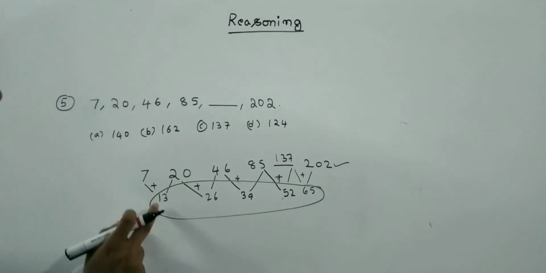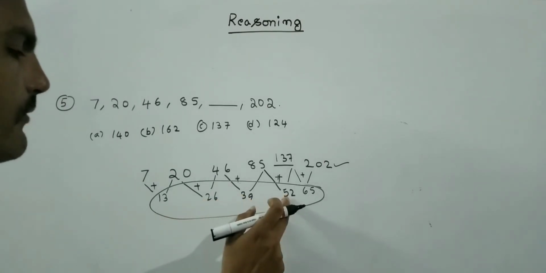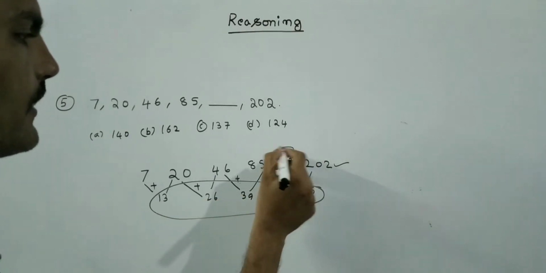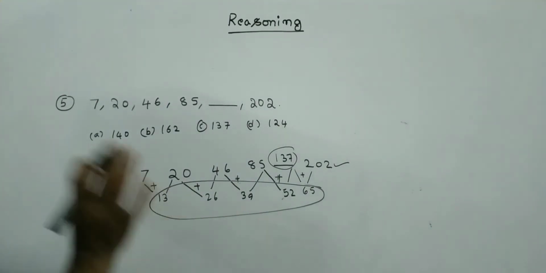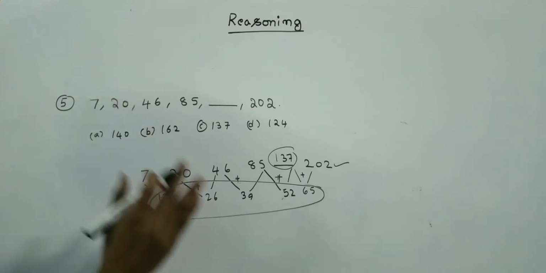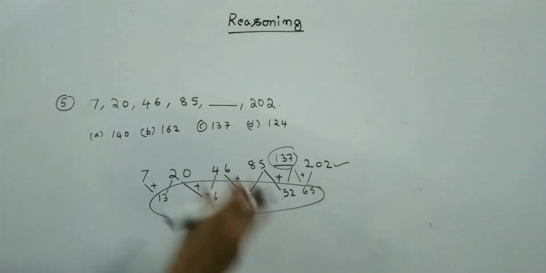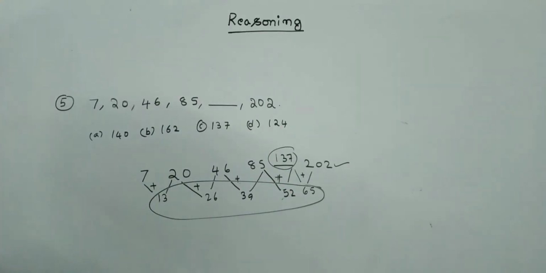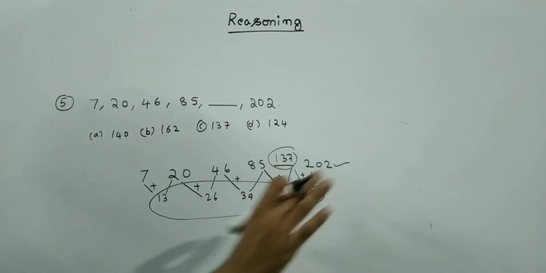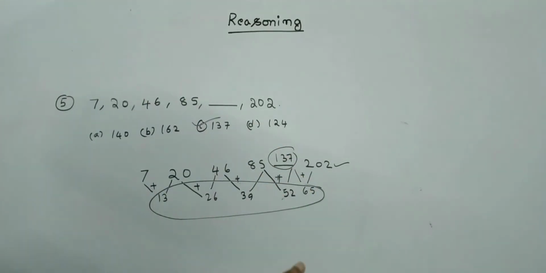Then what is he doing? 13 table: 13 ones, 13 twos, 13 threes, 13 fours, 13 fives, like that he is going. Very simple friends. First we have to observe the difference, then we have to find the logic behind the difference. If the difference is more, then definitely it should be a multiplication or square or cube. Easily we will get the answer. Then the answer is 137. Not much difficulty.